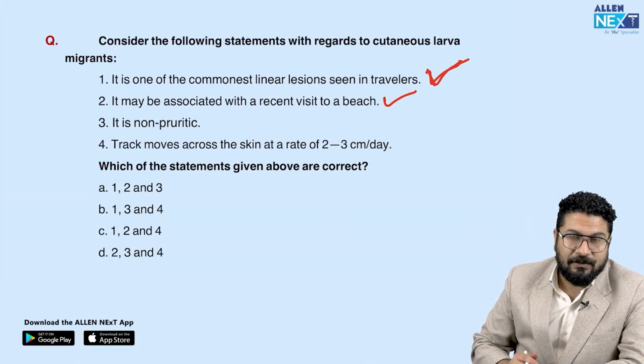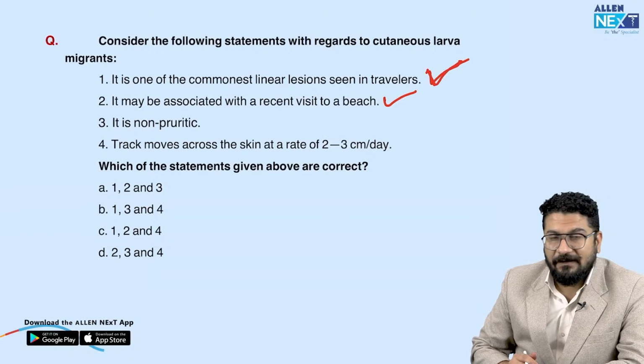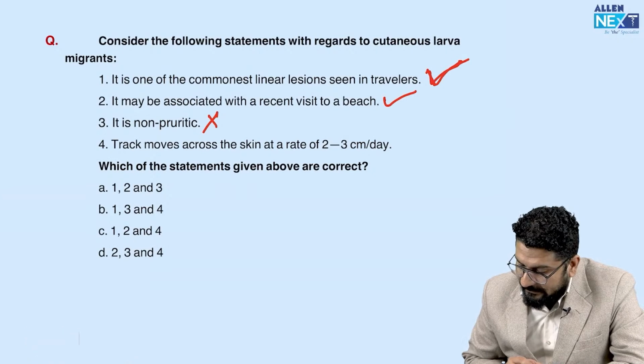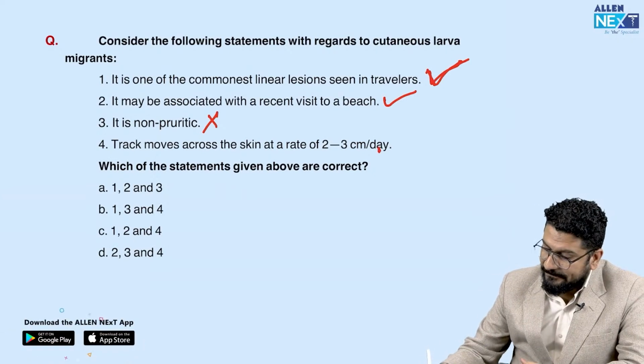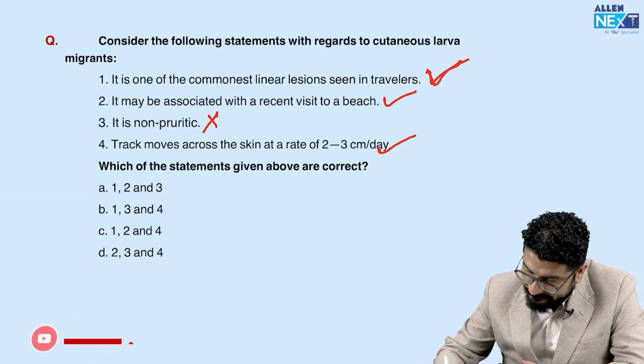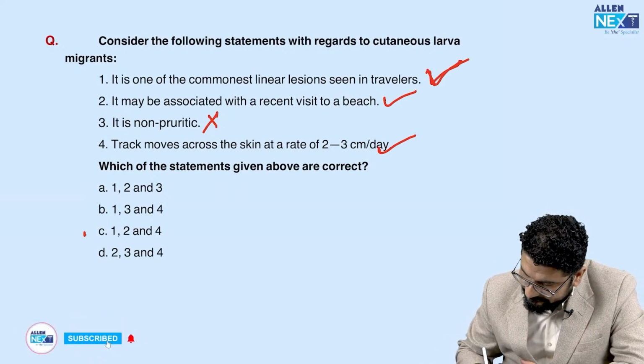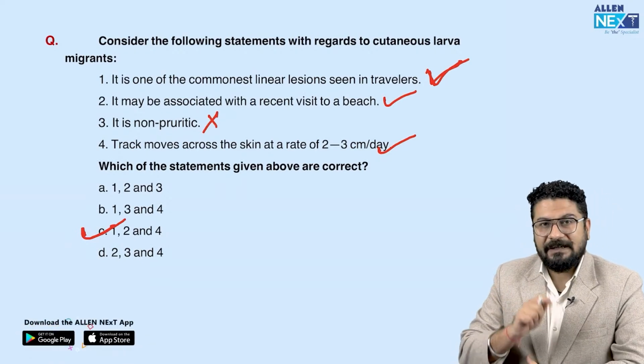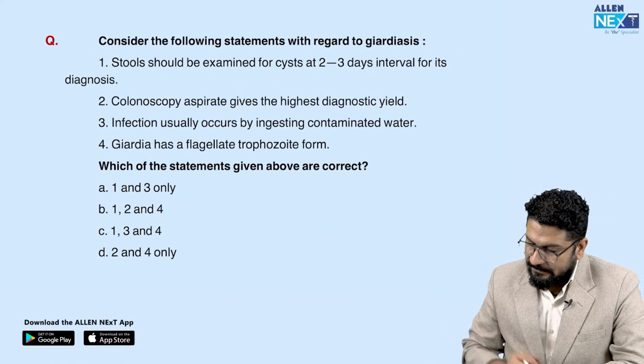It is non-pruritic. No, absolutely wrong statement. It's heavily pruritic in nature. So patient will have huge itching. Track moves across the skin at the rate of 2 to 3 centimeter per day. This is also a correct statement. So these three options are correct: 1, 2 and 4. These three are correct options. Clear? Third is wrong. It is pruritic in nature, remember.